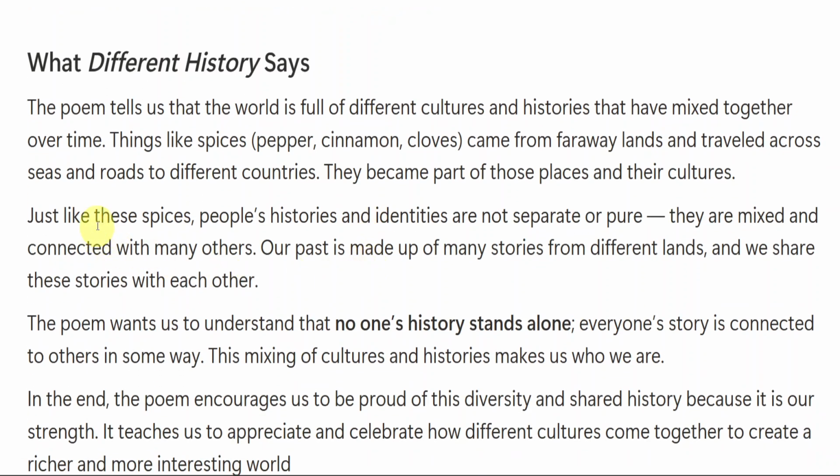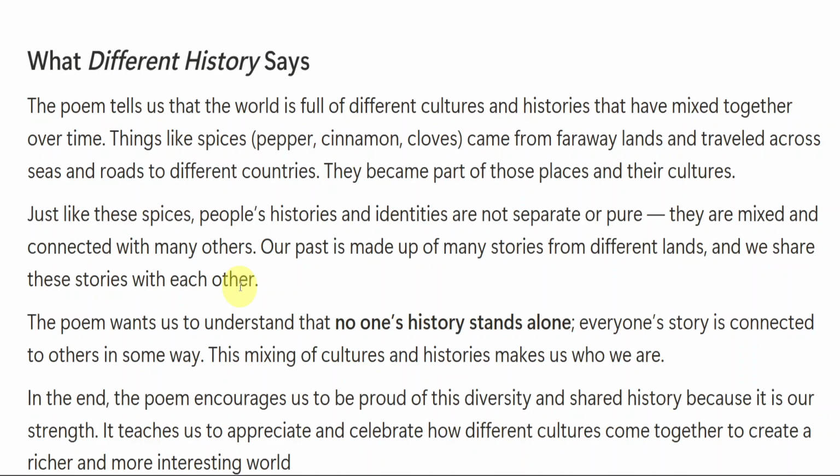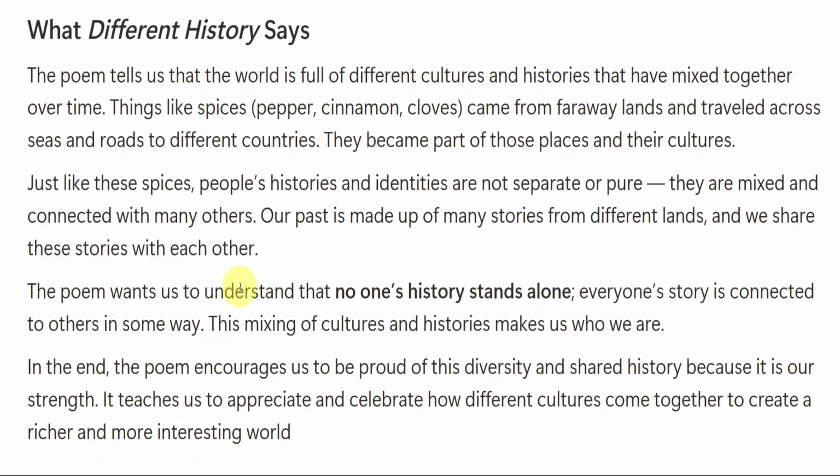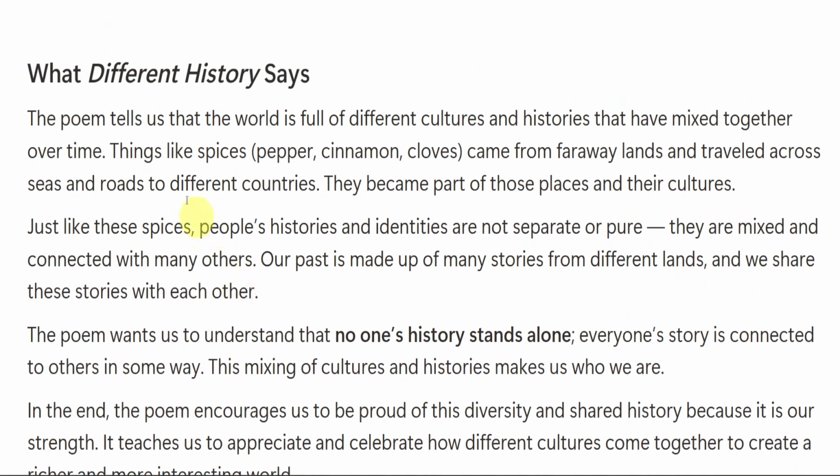Just like these spices, people's histories and identities are not separate or pure. They are mixed and connected with many others. Our past is made up of many stories from different lands and we share these stories with each other. Yes or no? That is true. That is why the name itself is Different History. We have different histories, different identities. We are not separate or pure. We all are together.